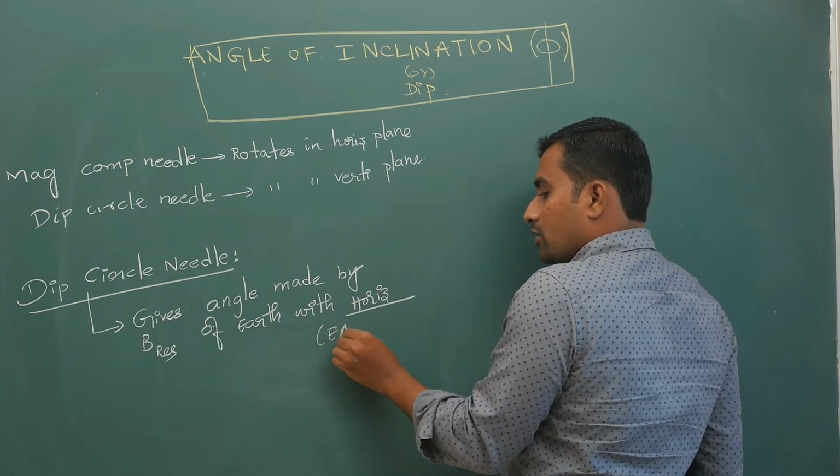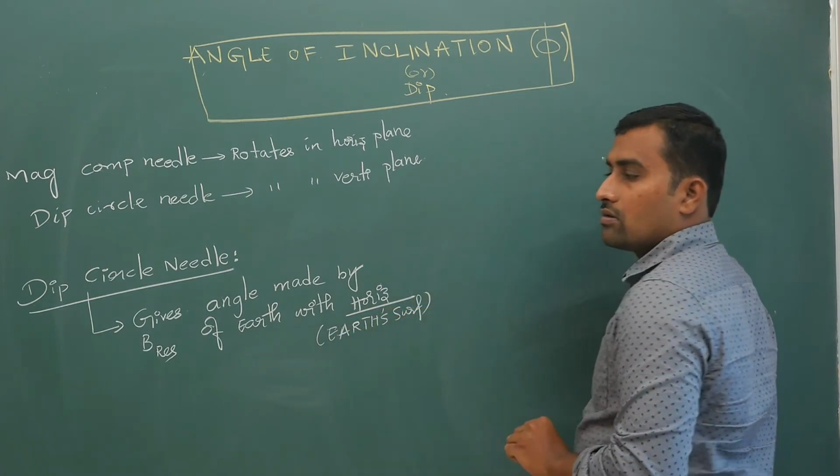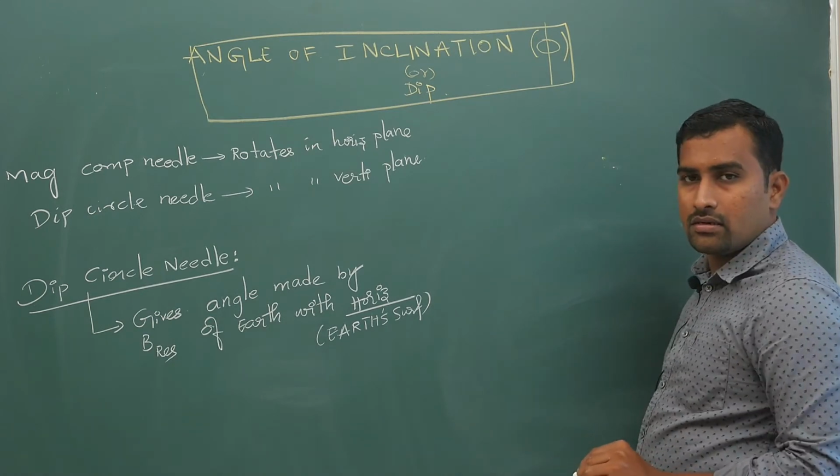Indirectly I am referring to the earth's surface, keep this point in mind.